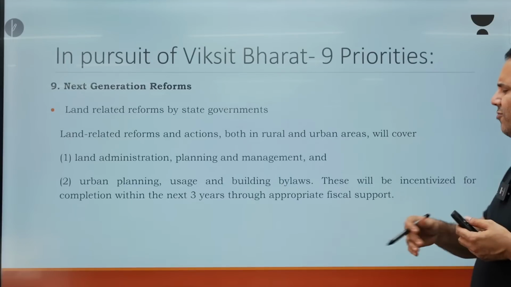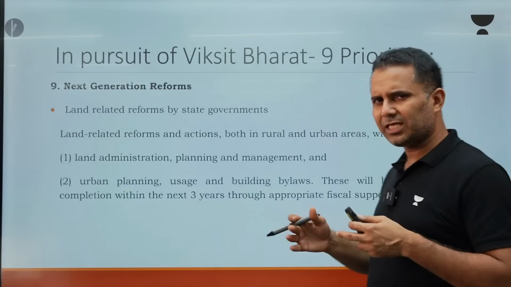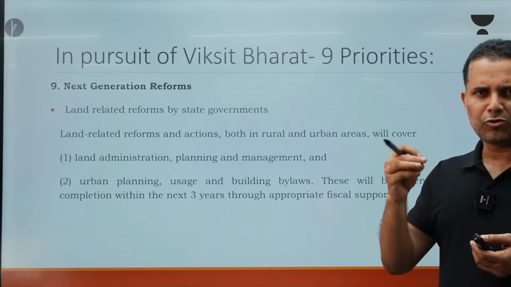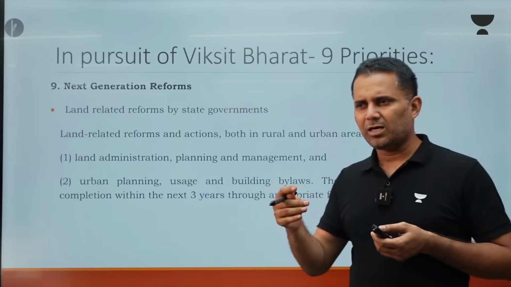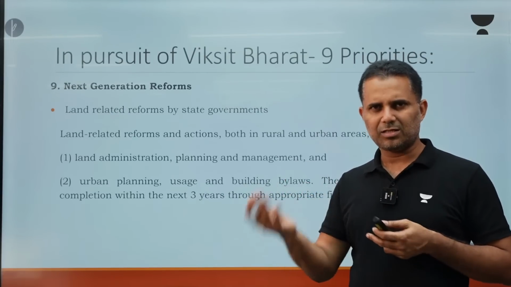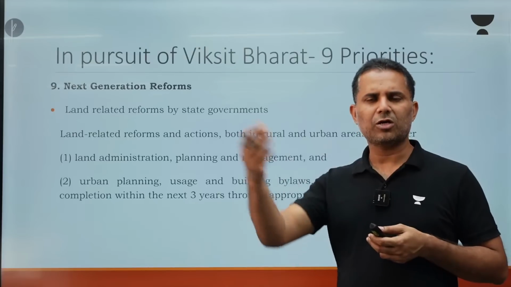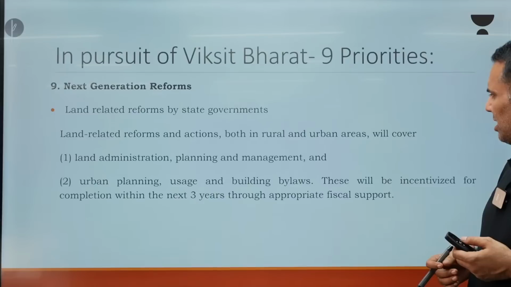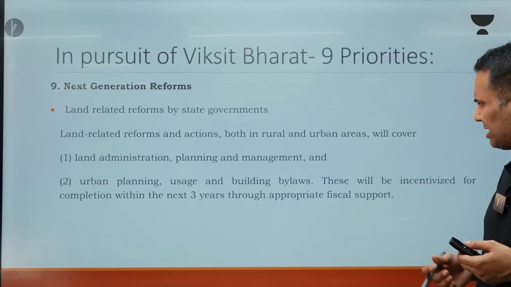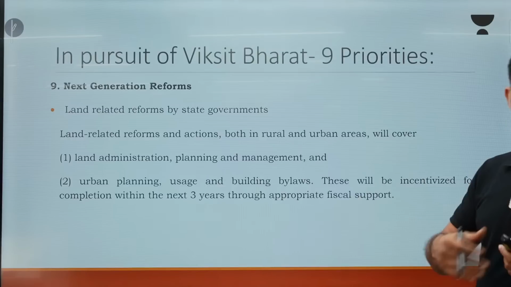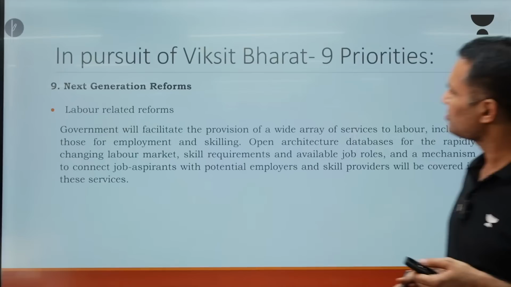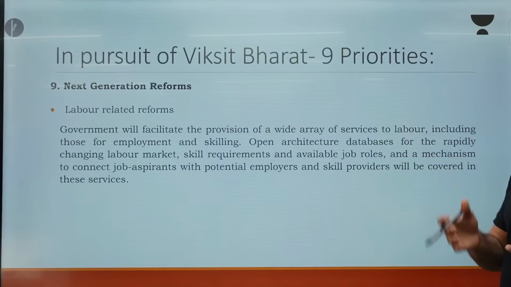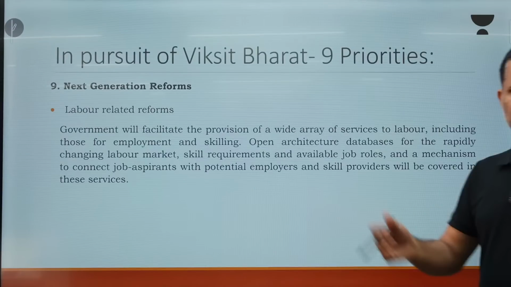And of course, GIS mapping and linking all this with the digital public infrastructure, online system, is going to help in agricultural financing. It is going to help in keeping land as a collateral, because if you have a digital record, you can easily keep this record with the bank as collateral through smart contracts. Urban planning, as I told you, government is focusing more on transit-oriented development. Labor-related reforms, mostly focusing on skilling and job requirements, what industry demands and what labor has.